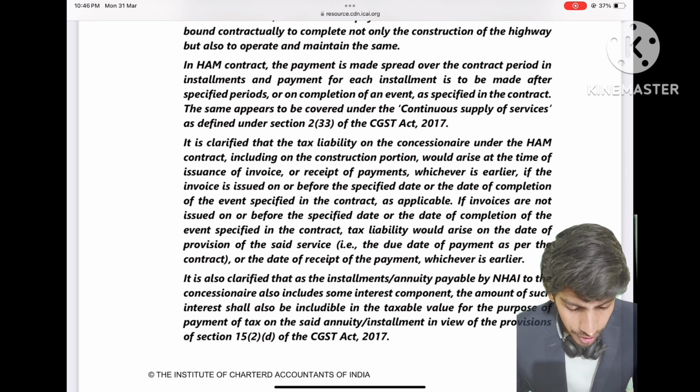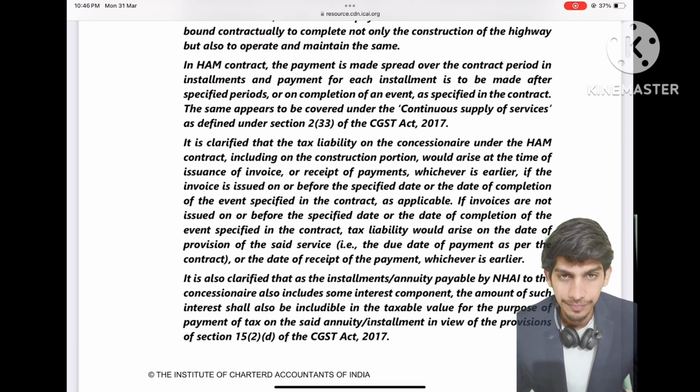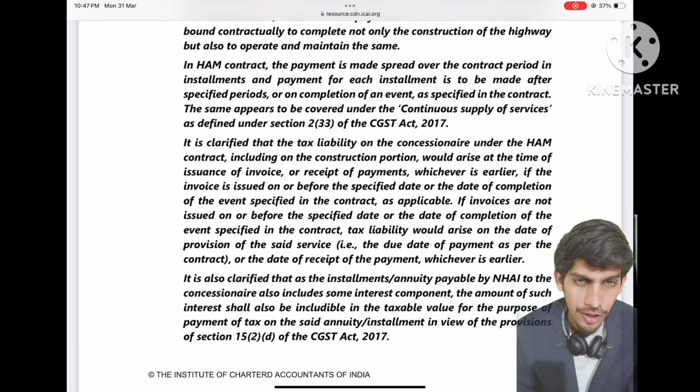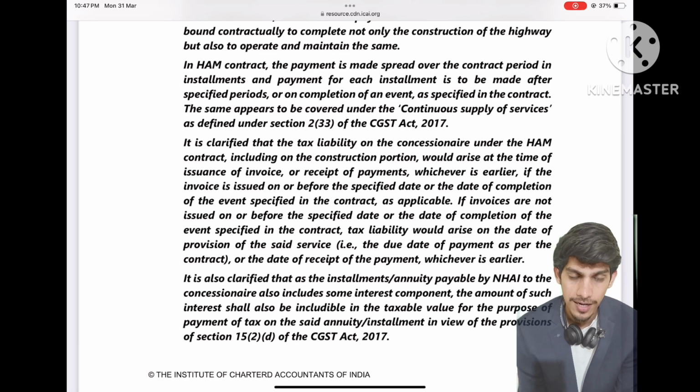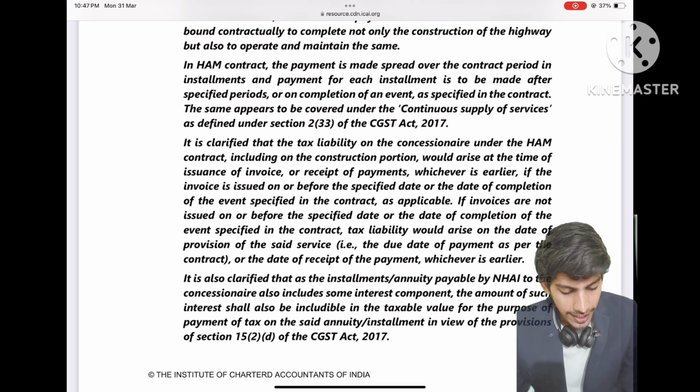If invoices are not issued on or before specified date or date of completion of the event specified in the contract, tax liability would arise on the date of provision of services or the date of receipt of payment, which is earlier. As I said, if invoice not issued on time, as we have studied, then time of supply will be provision of service or payment, whichever is earlier. So in this case, provision